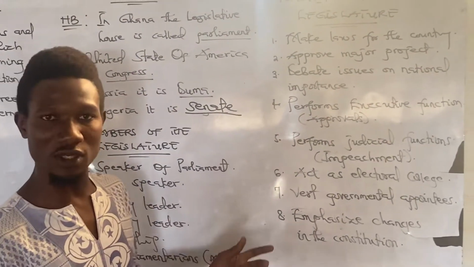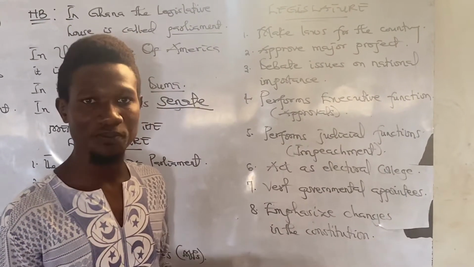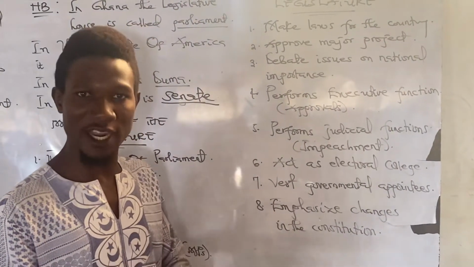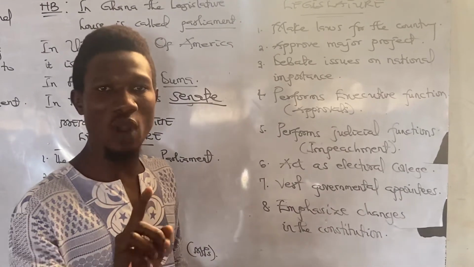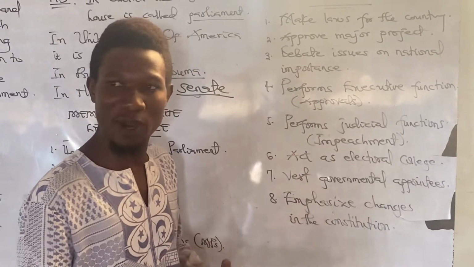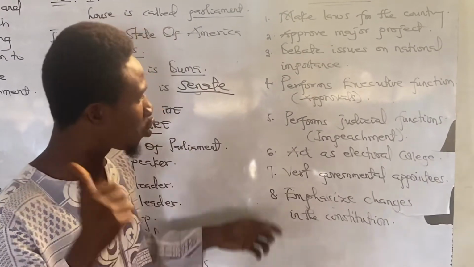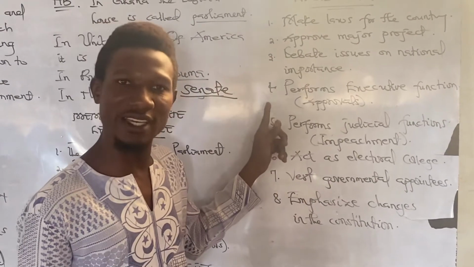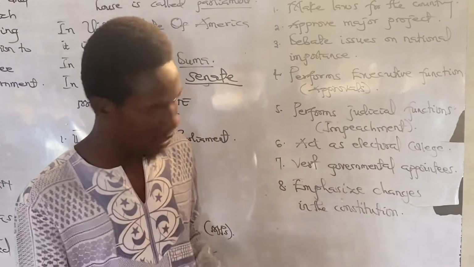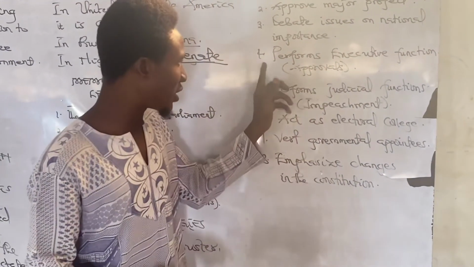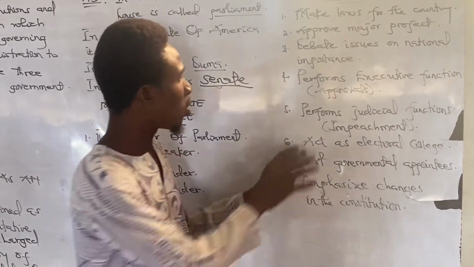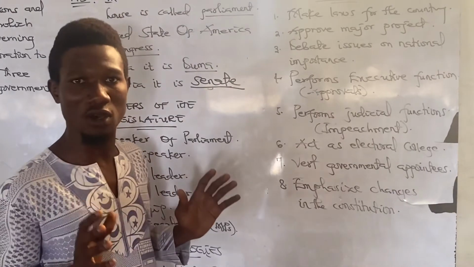They perform executive functions. Executive function is the power of approval. It is the responsibility of the Minister of Finance to prepare the annual budget. Whenever the Minister of Finance prepares the annual budget, they take it to the legislature or parliament and read it there. The legislature has the right to either accept or reject the budget. So we call this the power of approval.